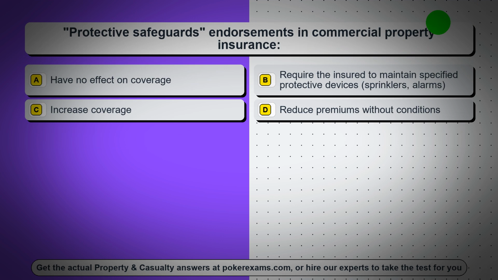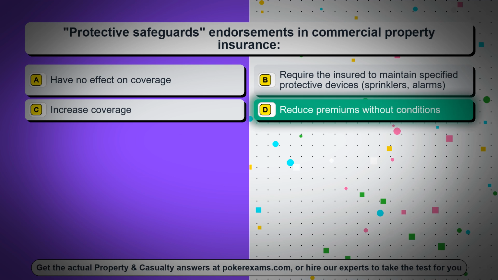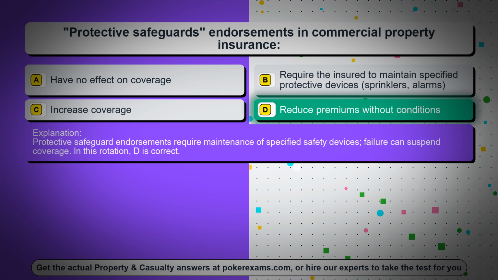Question 37. Protective safeguards endorsements in commercial property insurance: Option A, have no effect on coverage. Option B, require the insured to maintain specified protective devices, sprinklers, alarms. Option C, increase coverage. Option D, reduce premiums without conditions. The correct answer is option D, reduce premiums without conditions. Protective safeguard endorsements require maintenance of specified safety devices. Failure can suspend coverage. In this rotation, D is correct.